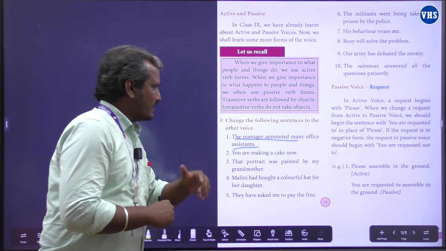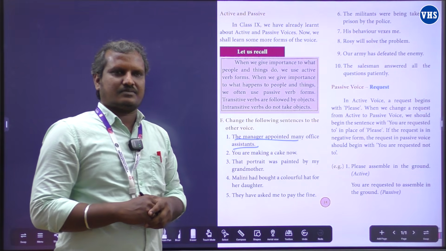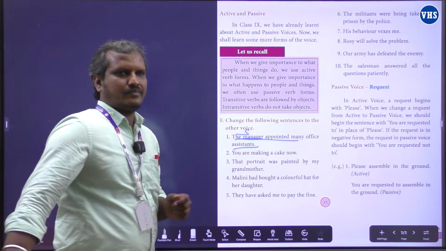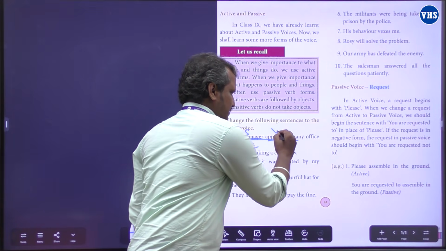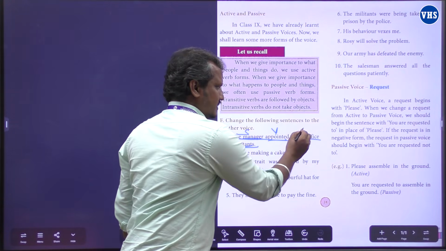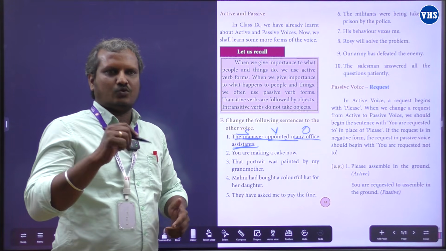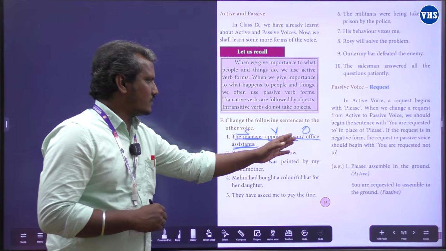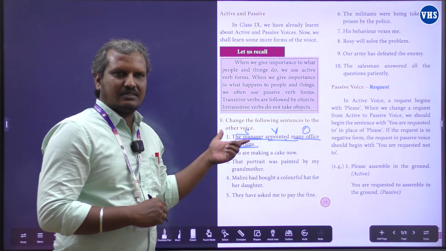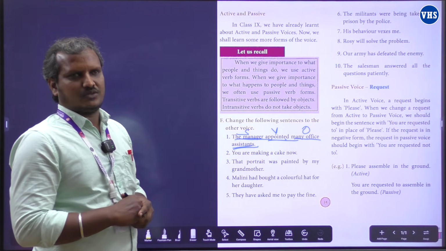We have to check the given sentence is active or passive. Now let's have a look at this first sentence. The manager appointed many office assistants. Now the subject is the manager, the action verb is appointed, and the object is many office assistants. So the given sentence is in SVO pattern, that is subject, verb and object pattern. So we can conclude that this given sentence is in active voice. Fine. இப்போ நம்ம passive voice மாத்துவோம்.